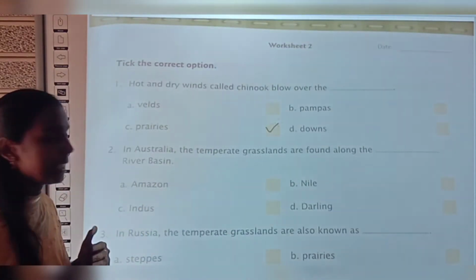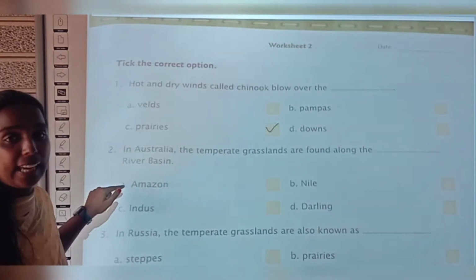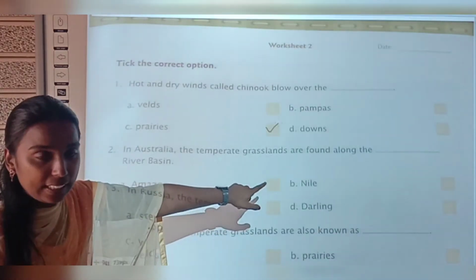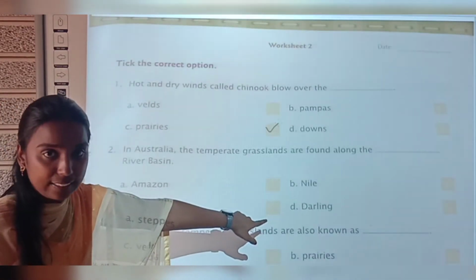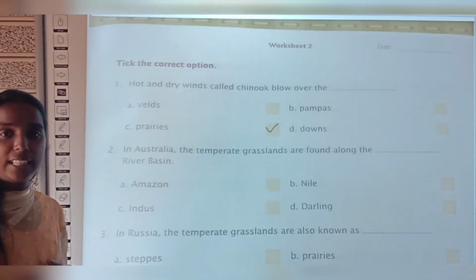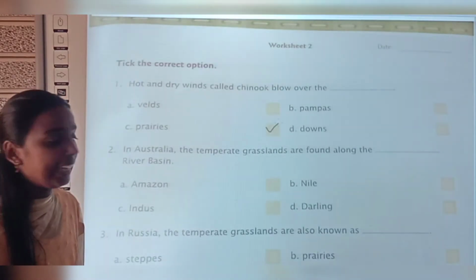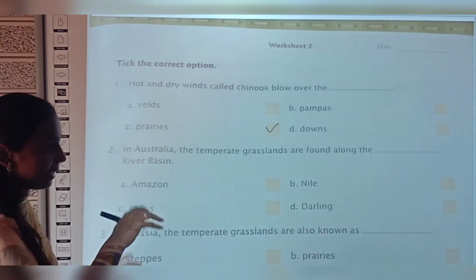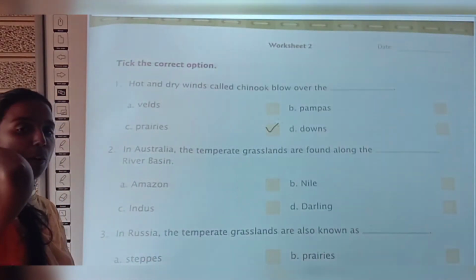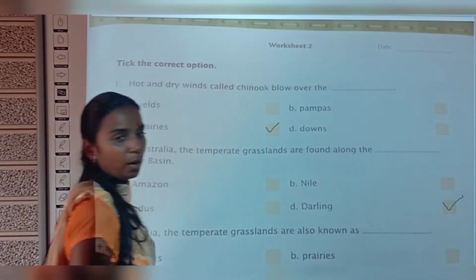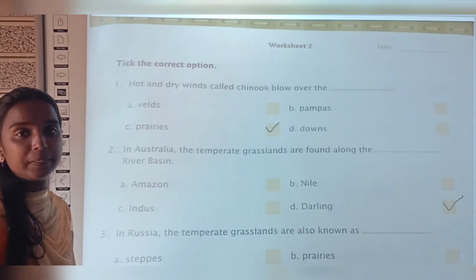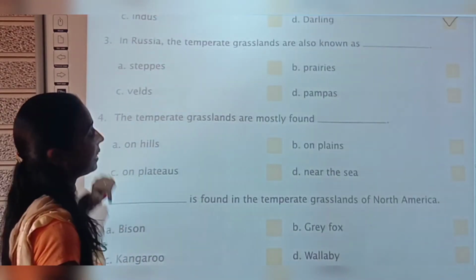Now see what options are given. Option A, Amazon. Option B, Nile. Option C, Indus. And option D, Darling. Which is the right option? Yes, very good. Option D, Darling. So in Australia, the temperate grasslands are found along the Darling river basin. Take option D, Darling. Done.